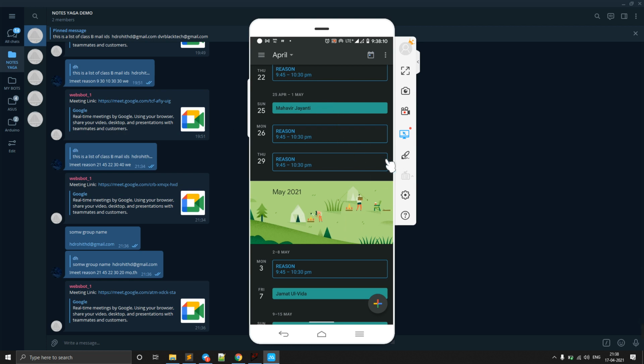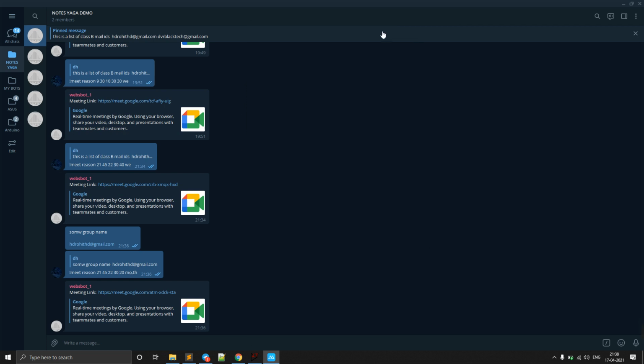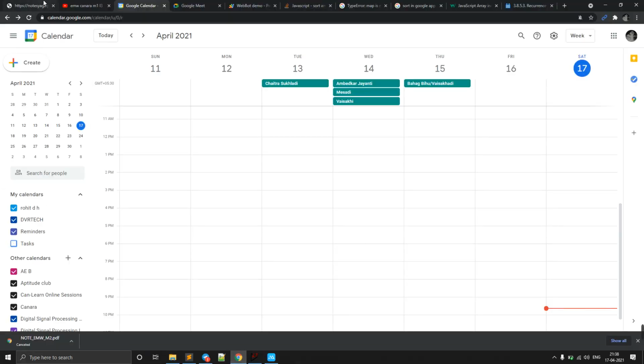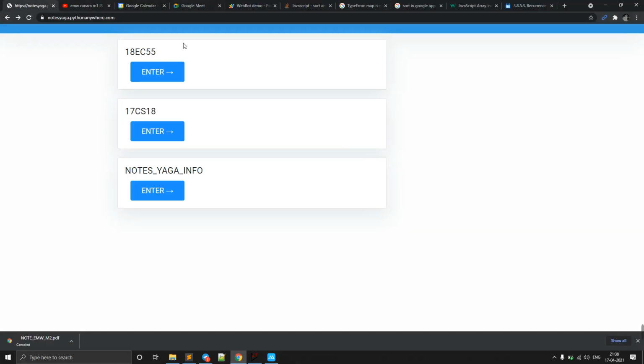It will create random date meetings. So instead of that, just remember, don't give a past date or past timing. If you are giving 10:30 in the morning and you need to create this scheduled meeting in the upcoming days, you have to give timings after 10:30. If you give 9:30, that will be considered an error. Okay, that's it. I hope you know this website now.